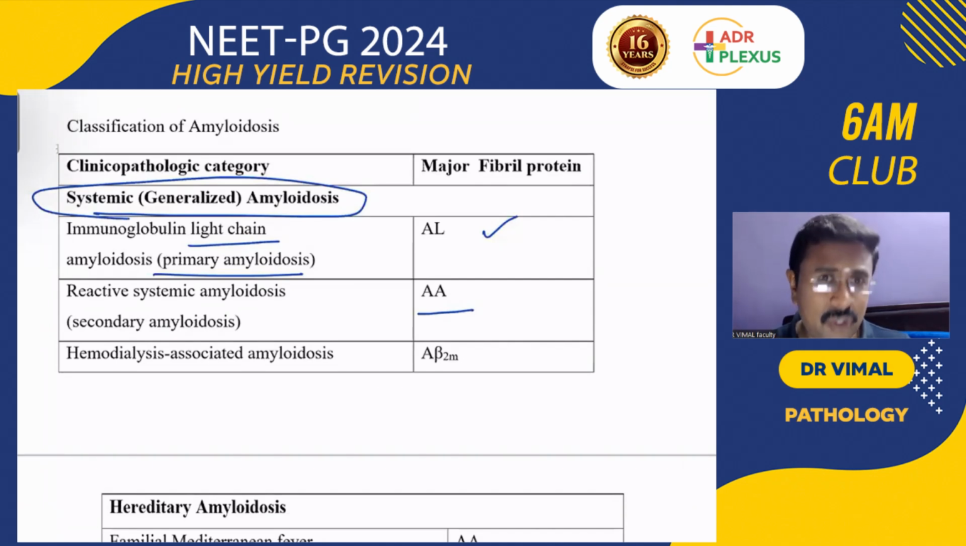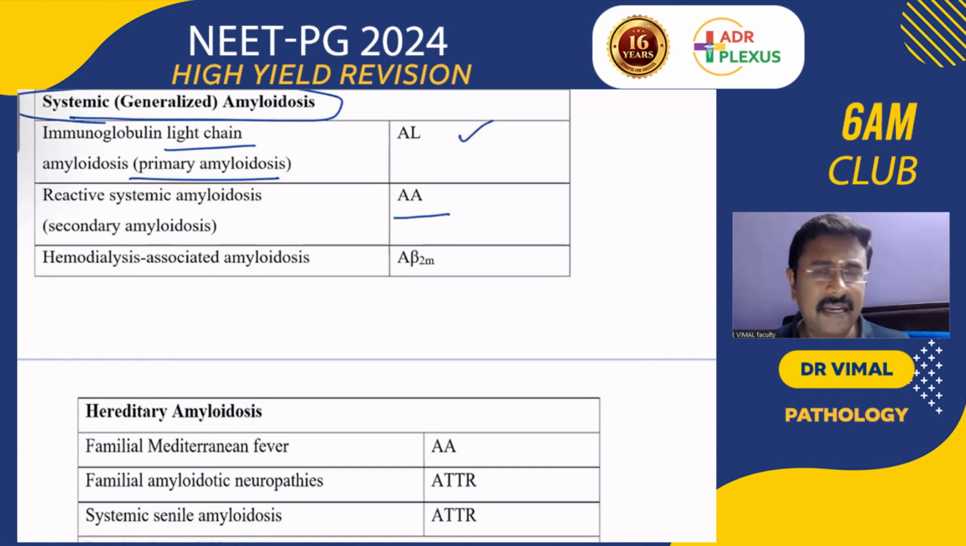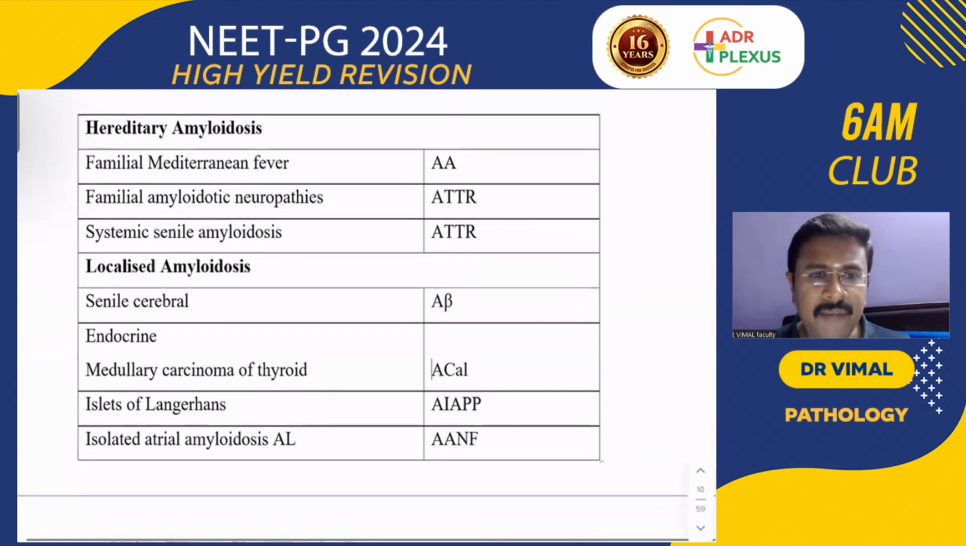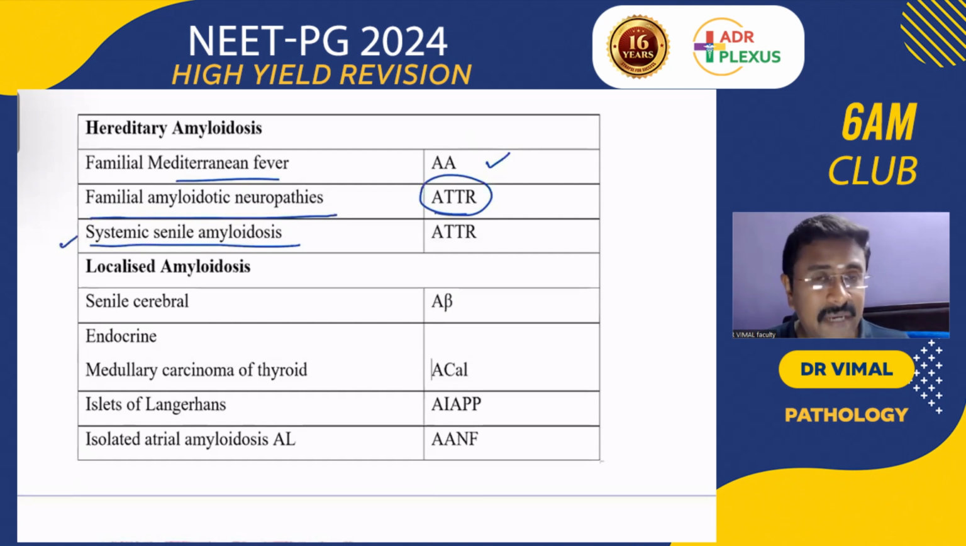AA is amyloid associated: serum amyloid associated protein gets deposited. If the examiner gives you a long-standing history of chronic renal failure and hemodialysis, you have to think of A beta 2. Remember, kidney dialysis, 2 kidneys, so A beta 2. In hereditary amyloidosis there is familial Mediterranean fever, AA amyloid, and familial amyloidotic neuropathies, ATTR, that is amyloid transthyretin. And systemic senile amyloidosis, though it is called systemic senile, mainly has cardiac involvement. Here also ATTR.